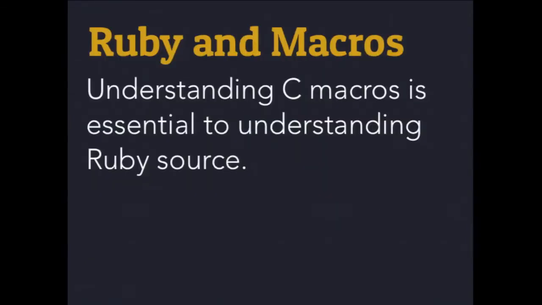So let's talk about macros, because you can't talk about Ruby source without talking about macros. A macro is really just a substitution. What it's doing is taking the values being passed to it and substituting in another chunk of code, illustrated above. They're used extensively, so get used to seeing them and understanding how to read them. Almost always, the value pointer returns a pointer, but not always. So that's where this macro comes into play. Let's look at some macro magic.